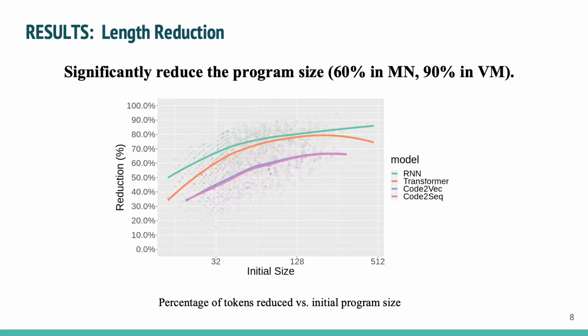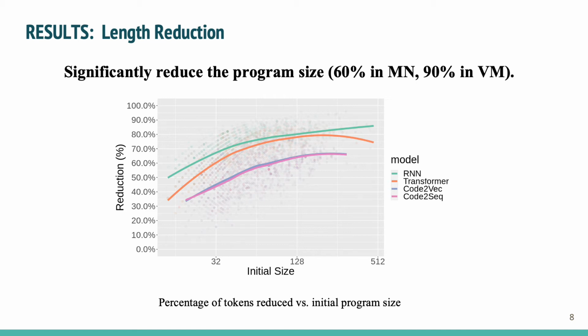The goal of our approach is to reduce the size of an input program as much as possible to keep features that are highly relevant to the model's prediction. This figure shows its capacity to do so in terms of the size of original programs versus the percentage of tokens removed. On average, our approach can reduce input program by more than 60% in method name models and around